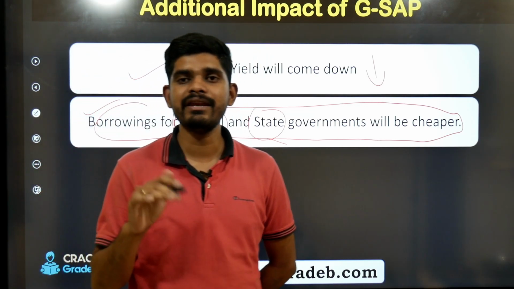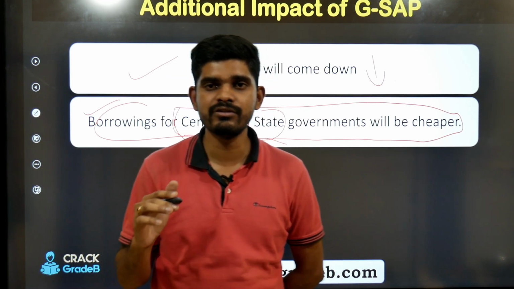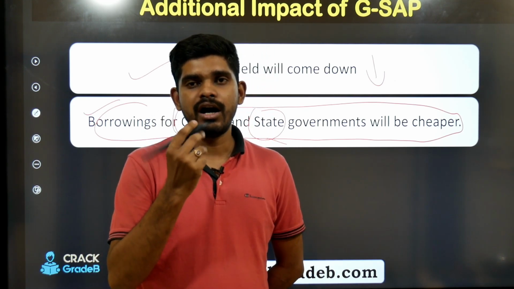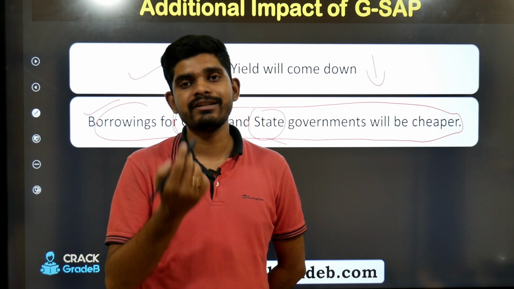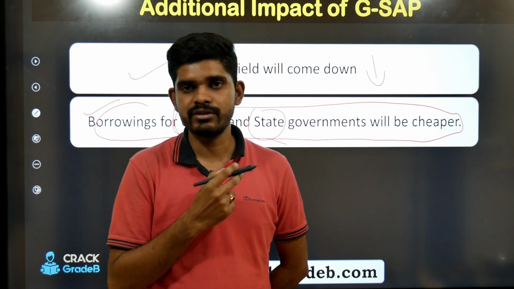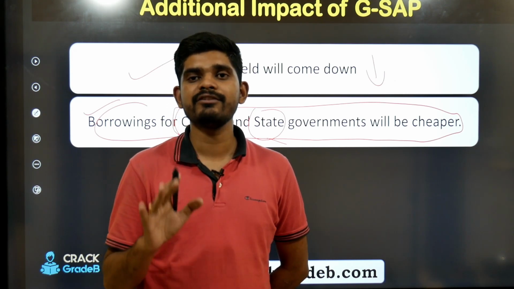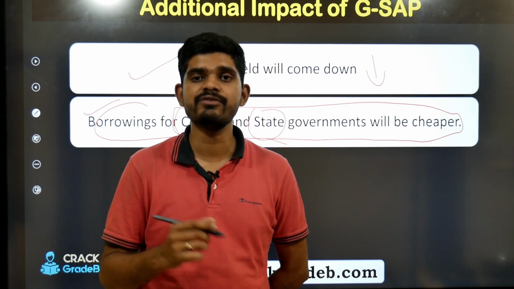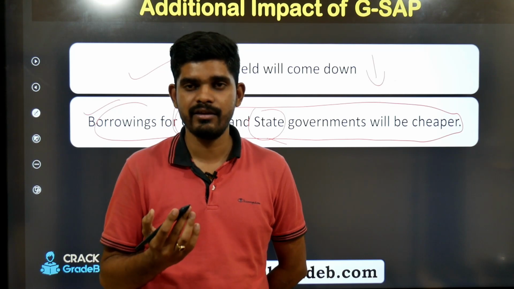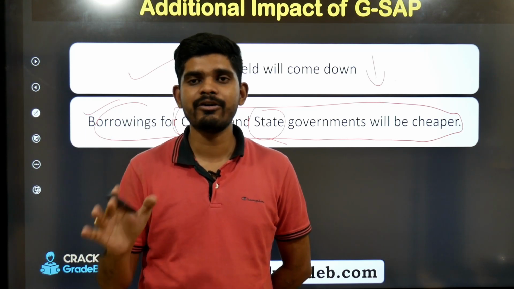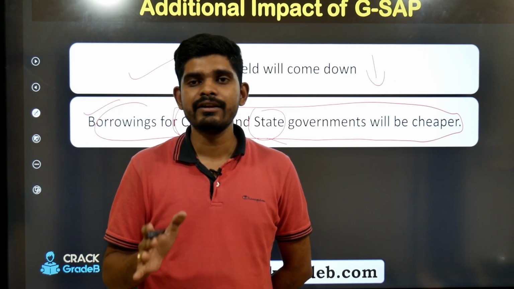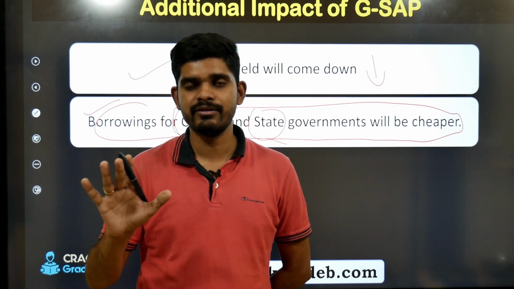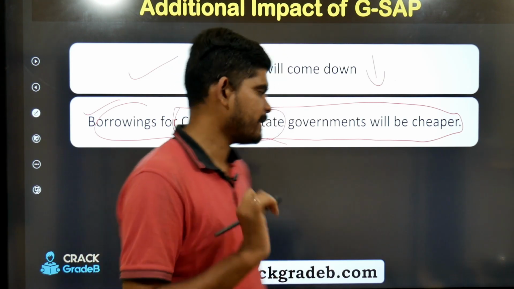There are many other financial institutions that are going to take advantage of this particular situation. So RBI has not done it only for the sake of central and state. RBI has done it for the sake of the entire economy, because the entire economy is going through a difficult patch due to this pandemic.